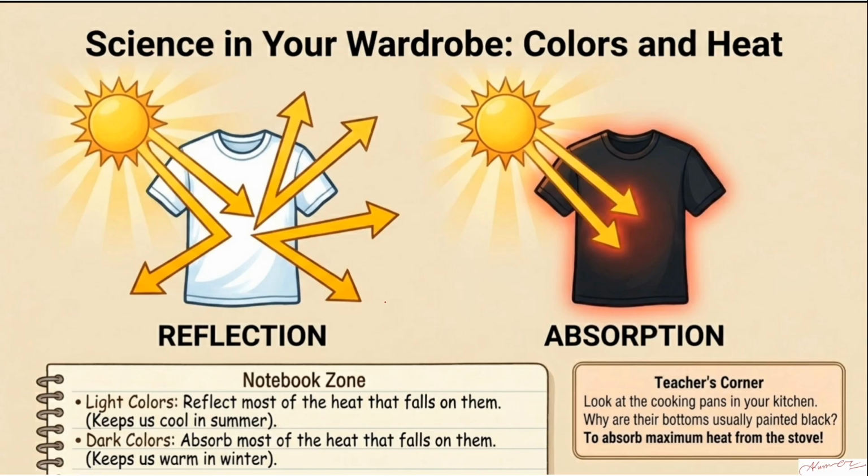Now you can understand this one. In the summer days, what happens because of light clothes? They reflect almost most of the light backward. That's why the temperature of the body remains normal. But in the same sunlight, you go out with a black t-shirt on. What will it do? It will absorb all the spectrum. It will absorb all the visible light. Because of that, it will catch more heat, and you find it uncomfortable to wear. That's why in the winter days we wish to wear dark clothes, and in the summer days we wish to wear light colored clothes.